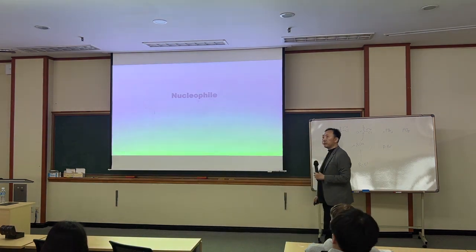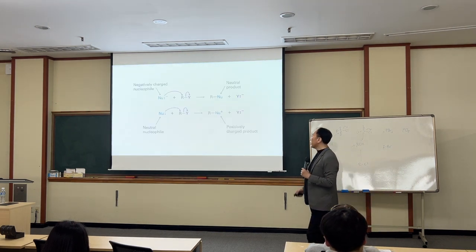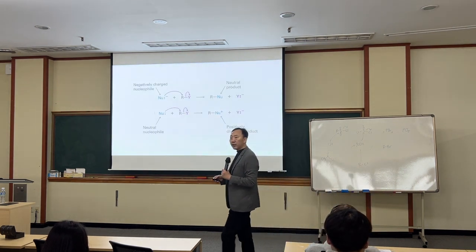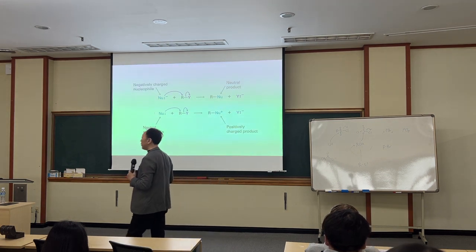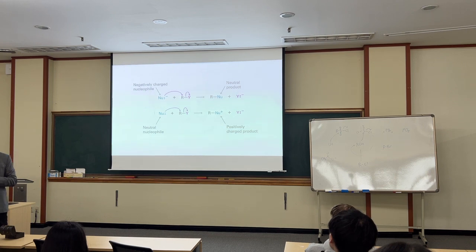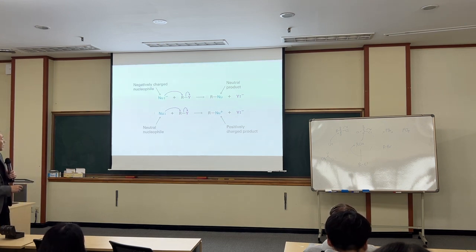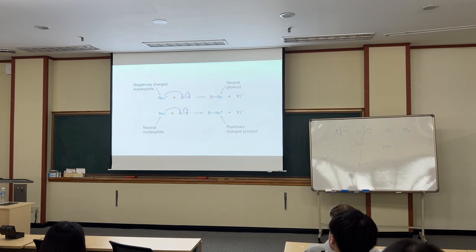Now, step by step. All those SN2, for the nucleophiles: nucleophiles should have high electron density. It can be negatively charged or neutral. Negative charge may be a stronger nucleophile. Now, the leaving group has an anion. That's why if you start with a negatively charged nucleophile, the reactant is neutral, the product is neutral. But the leaving group has a minus charge. This electron pair was shifted to it.